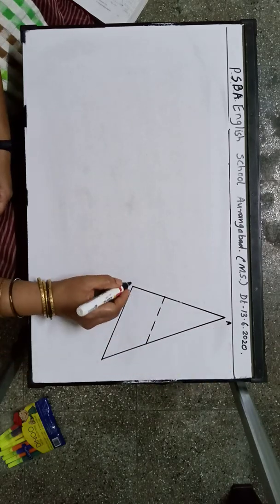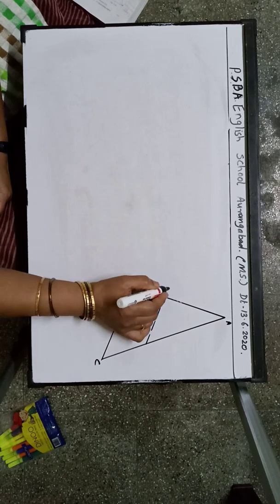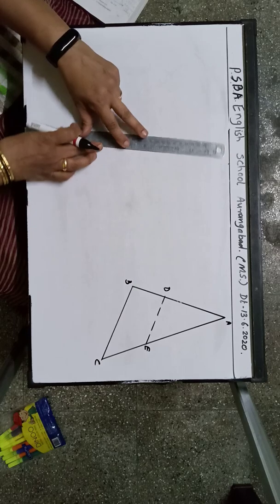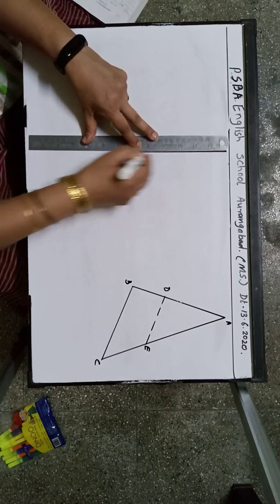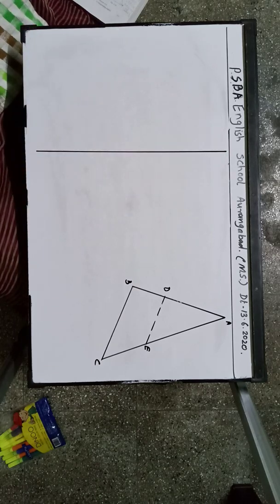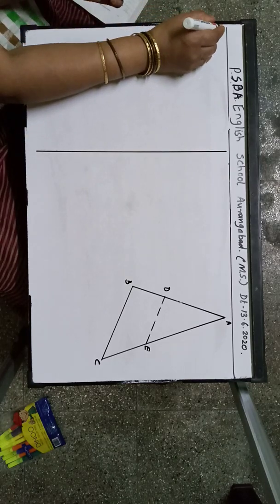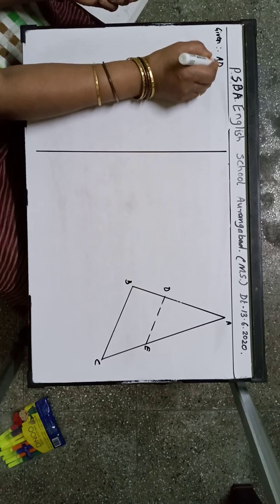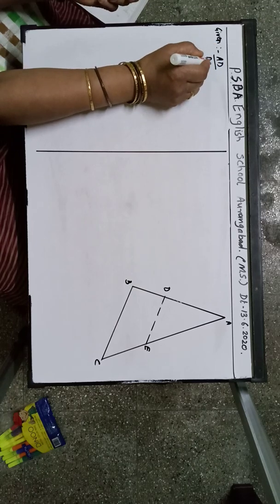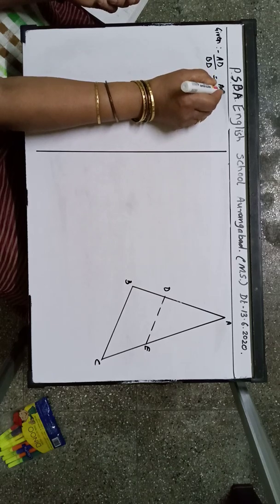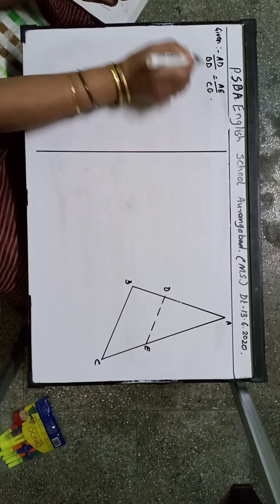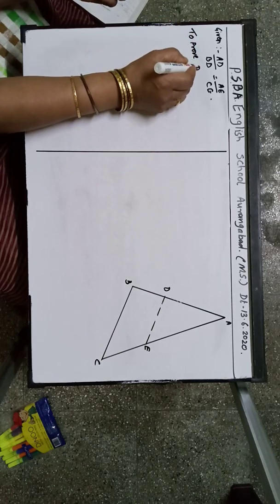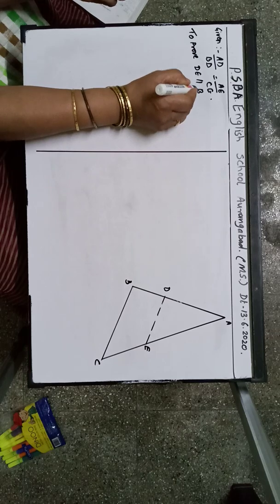This is triangle ABC, with D and E. Now here we are going to write given and to prove. Statements you will be writing in the textbook, classwork. I am not going to write that. So here given is AD upon BD is equal to AE upon CE. To prove: DE is parallel to BC.